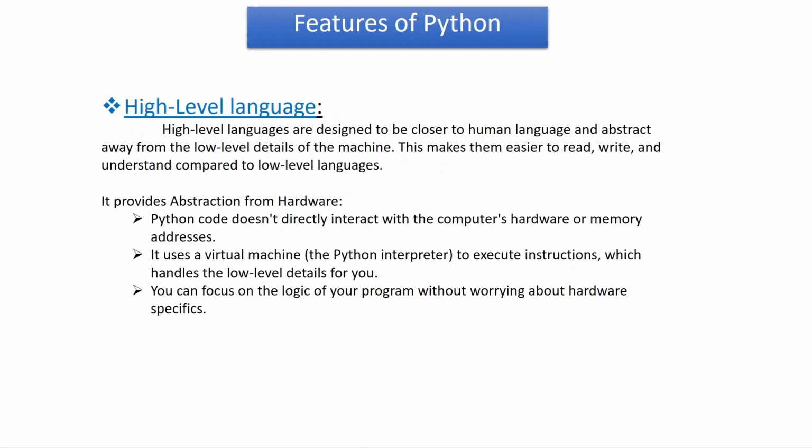The next feature of Python is that Python is a high-level language. High-level languages are designed to be as close to human language as possible, and they abstract away the low-level details of the machine. For example, Python code doesn't directly allow us to interact with the computer's memory or hardware. The interpreter does it for us under the hood.